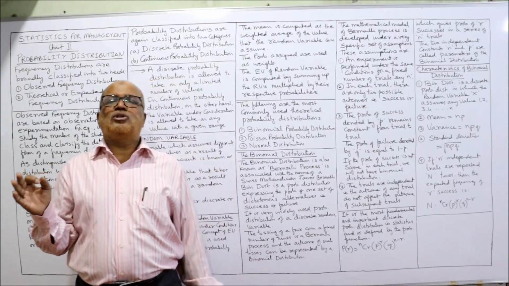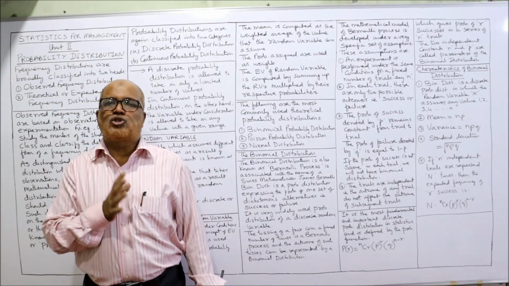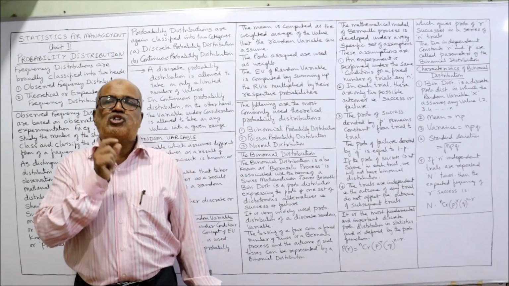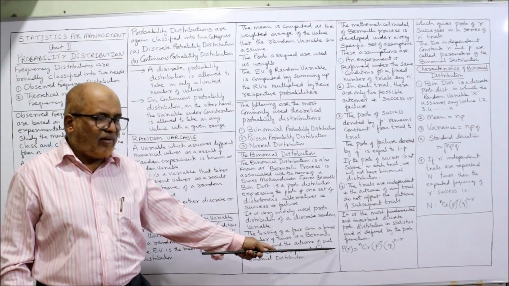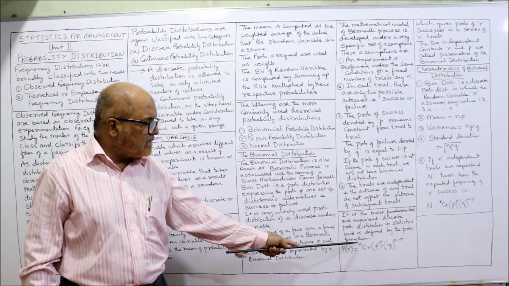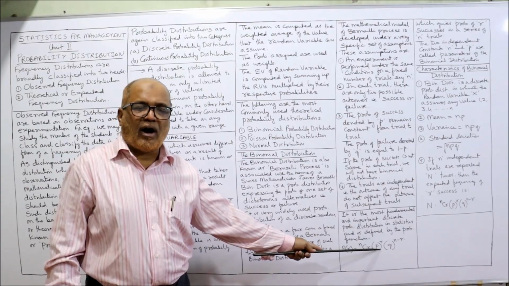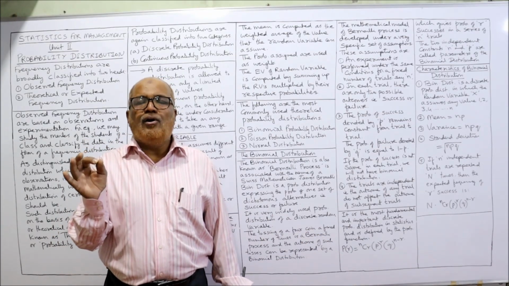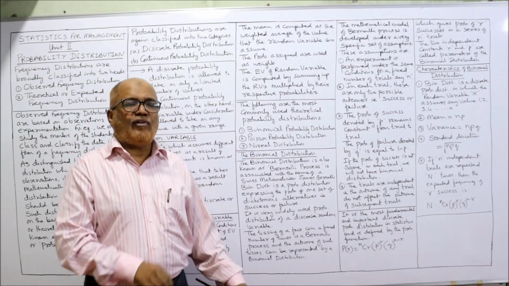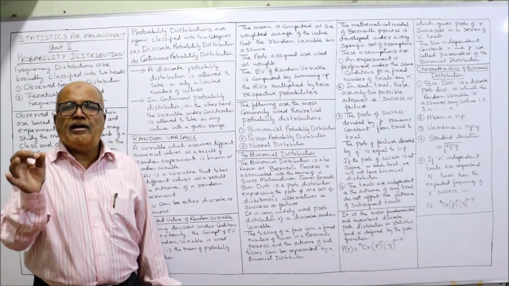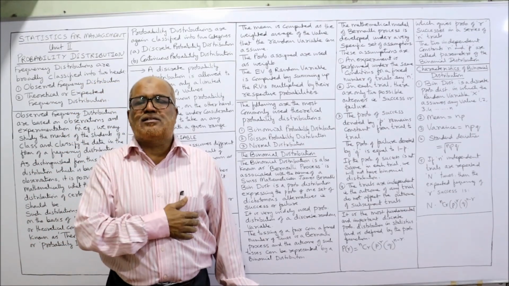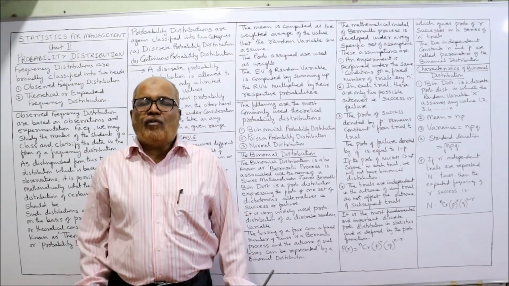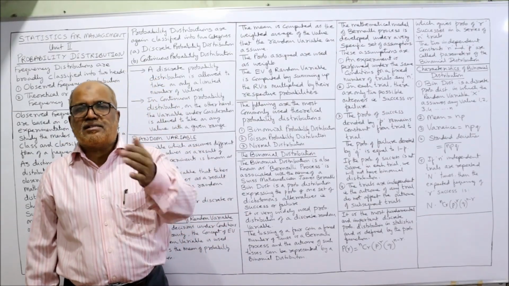So this binomial distribution is a very important probability distribution, which is widely used in practice. The probability function is denoted by P(r) = nCr p^r q^(n-r). This is the formula for calculating the probability of r successes in n trials. Small n is how many trials we are making. So what is the probability of r successes in n trials?